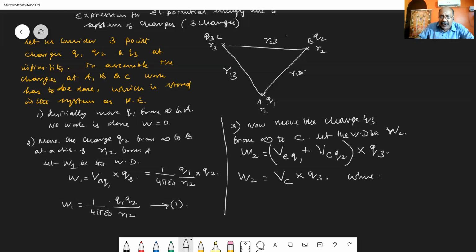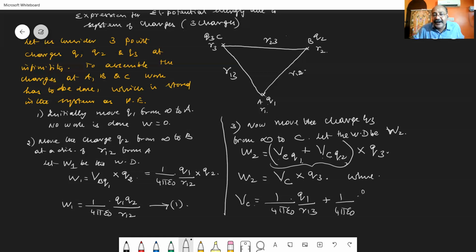What is the total potential at the point C? Potential at point C due to Q1 is 1 by 4 pi epsilon 0 into Q1 by R13, the distance separating Q1 and Q3, plus the potential at point C due to Q2, which is 1 divided by 4 pi epsilon 0 into Q2 by this distance R23. Hope you have understood.